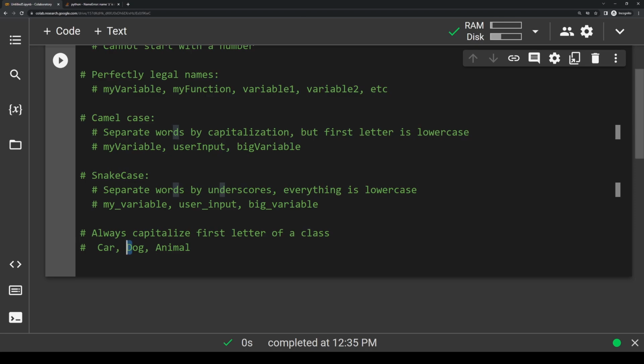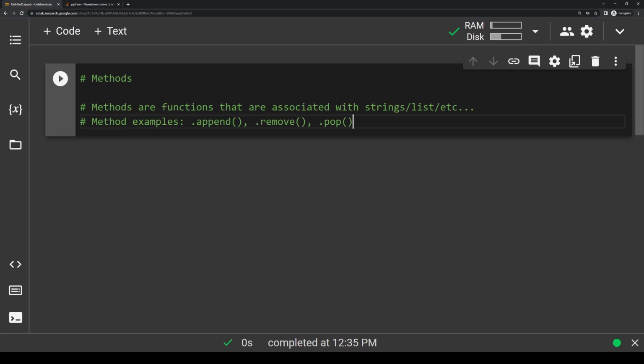So everything else, like variables, functions, and so forth, should pretty much always start with a lowercase letter, while classes will always start with an uppercase letter. Another thing that I wanted to cover that I think is super important is methods that are associated with strings and lists. So methods are basically like functions, except we always use them with a string or list or some other data type, and we can use them by using the dot operator.